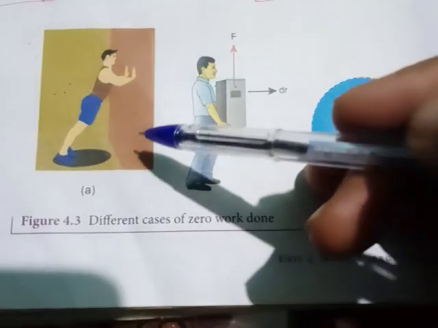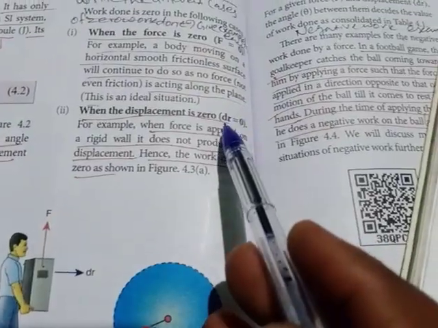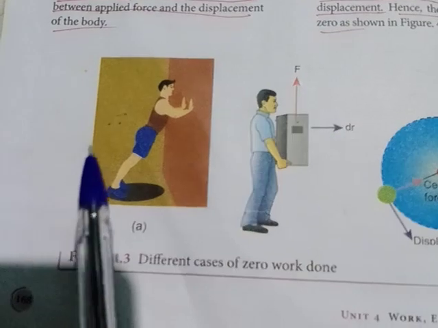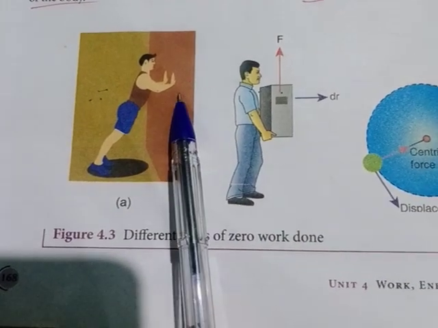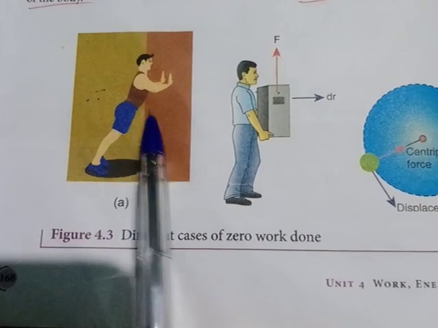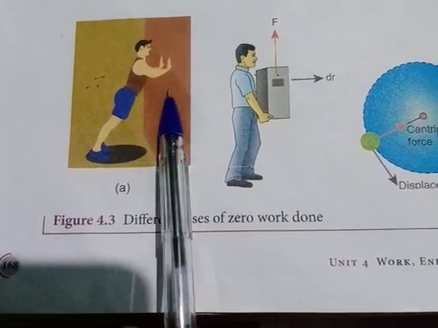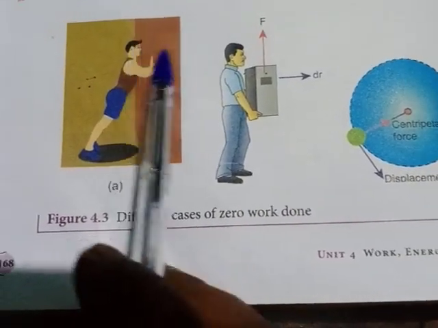The second case is when the displacement is 0, so dr equal to 0 means work done will be 0. Here a person is pushing a rigid wall, so nothing will happen. He will apply the force, but the wall will not move.